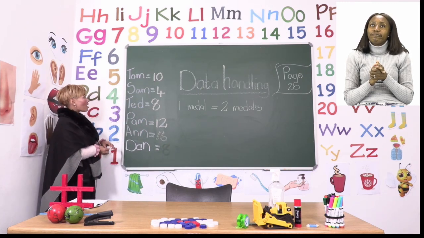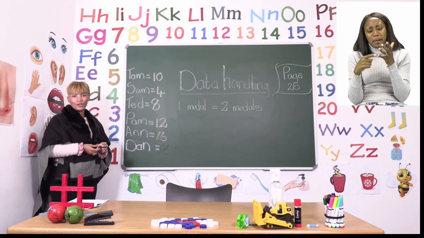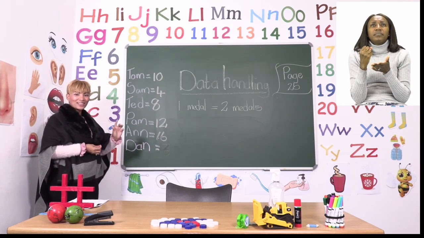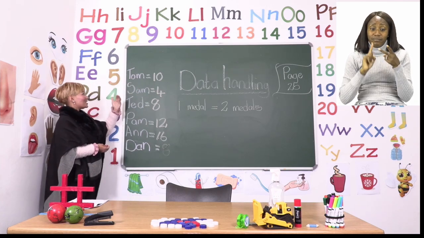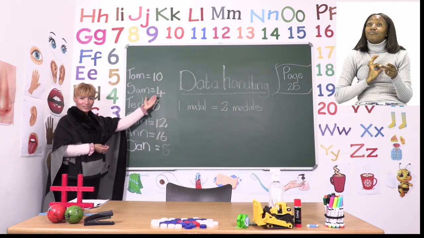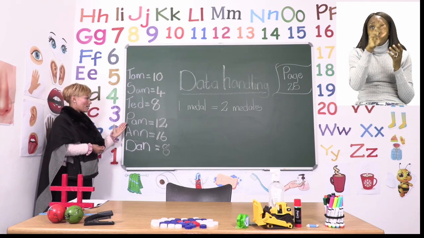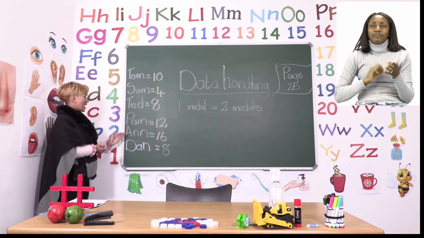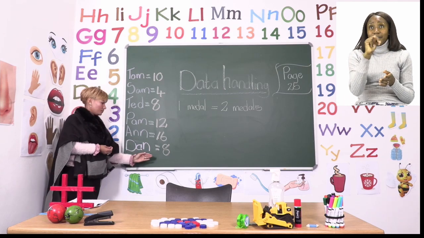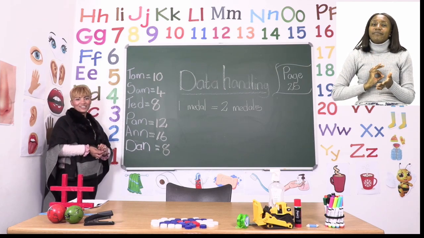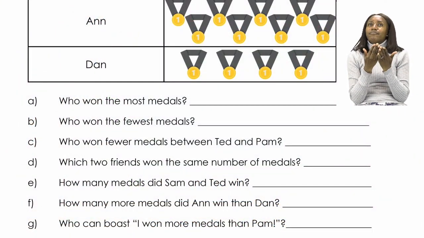Right, grade 2. So now we know how many medals was won by each one of our friends. Let's quickly have a look at the number of medals again. Tom won 10 medals. Sam won 4 medals. Ted won 8 medals. Pam won 12 medals. Anne won 16 medals. And Dan won 8 medals. Great job.